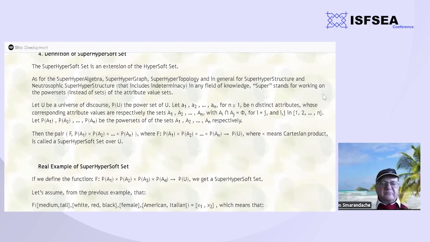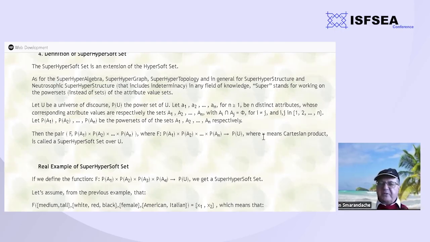So instead of the attributes A1, A2, AN, we have the power set of A1, power set of A2, up to power set of AN. So therefore, a superhyper subset is a function defined from the power set of the first set of attributes, times power set of the second set of attributes, and so on, power set of the nth set of attributes.